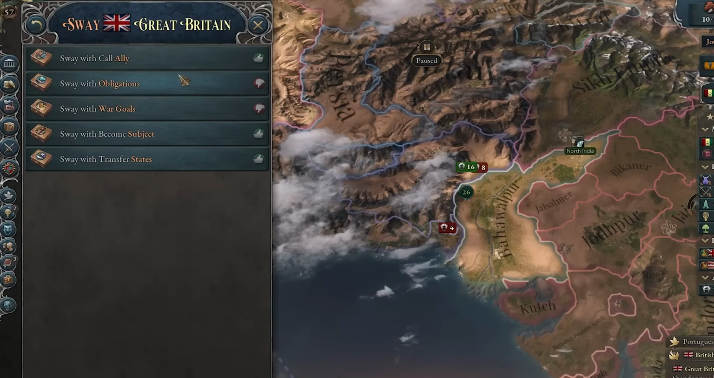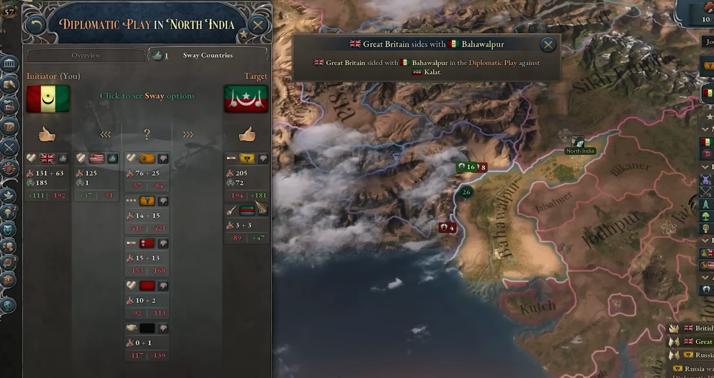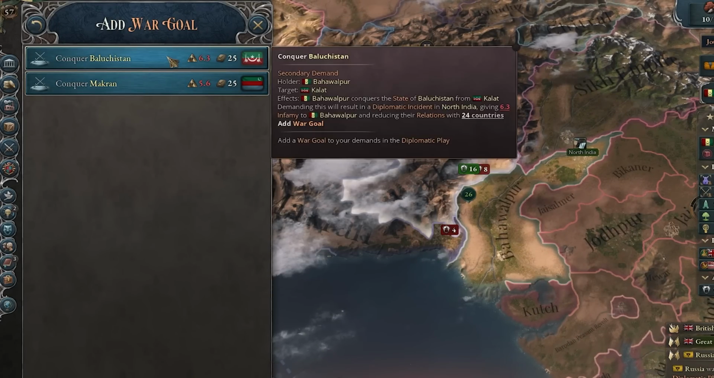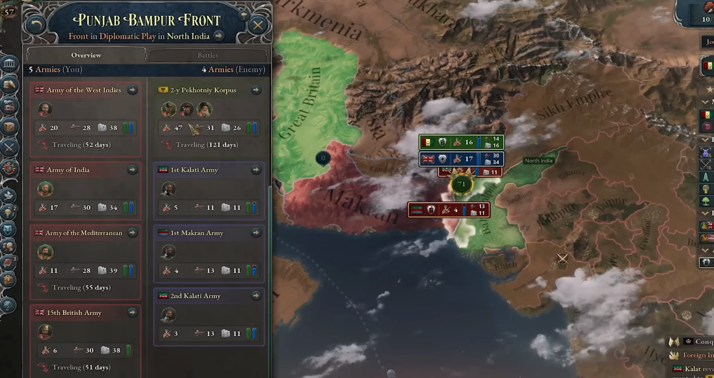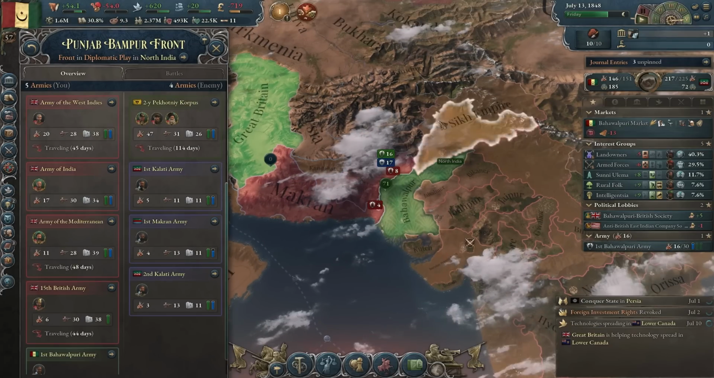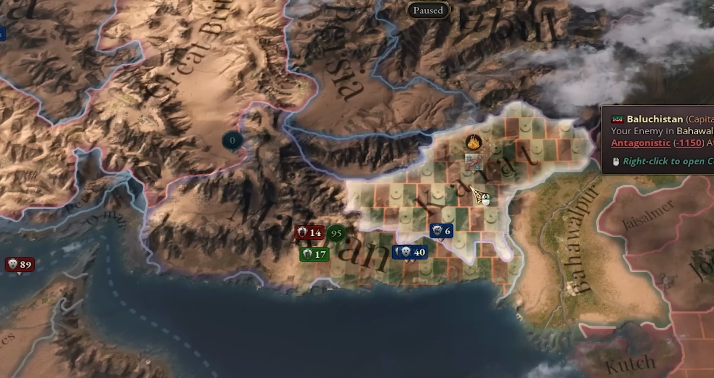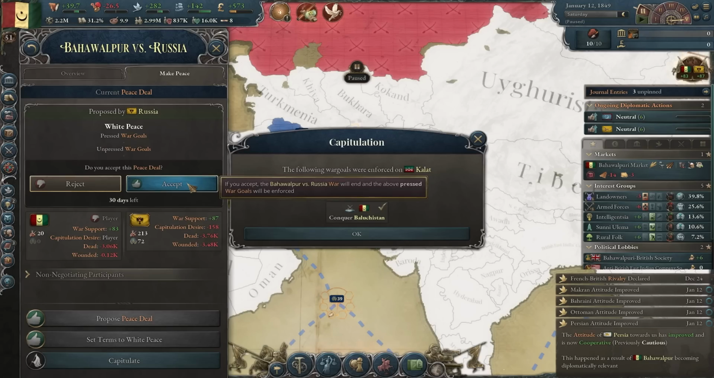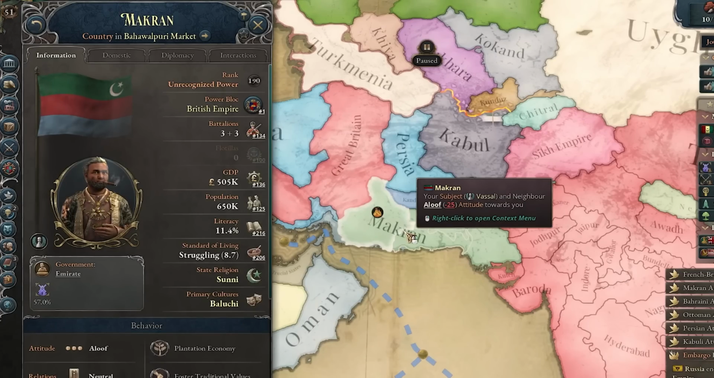Okay, let's see. I'm also calling in Britain, no matter what. Yeah, and Russia joins. And I will also like to conquer Balochistan. Yeah, anyway, both the British and the Russians will be sending troops here. So this will be a very interesting war. We already took their capital. They capitulated. And now I'm gonna white peace with Russia. Okay, now we even have a subject of our own.